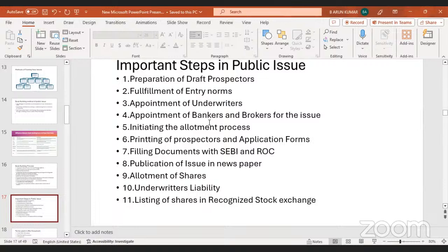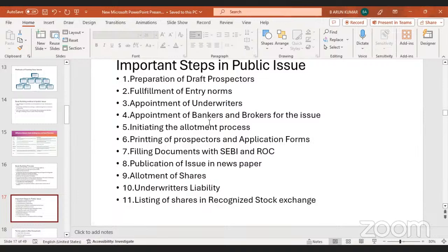First, they prepare the draft prospectus. What does the draft prospectus contain? It contains the share price band, how much they are collecting from the equity shareholders, how much from the debenture holders, how much loans they are taking, and what the main business of the particular organization is. It also mentions the registered office, how many directors there are, how many are independent directors, and how many are active directors. Likewise, the entire details are mentioned in the prospectus.